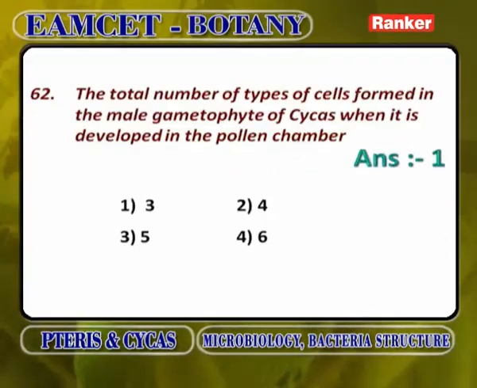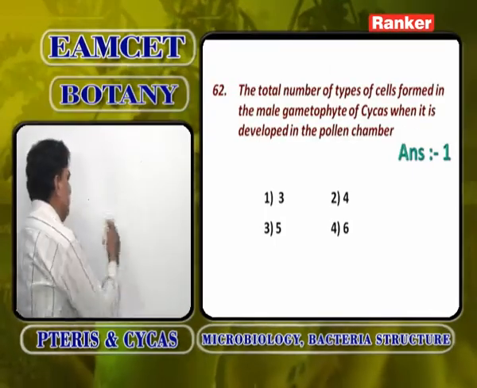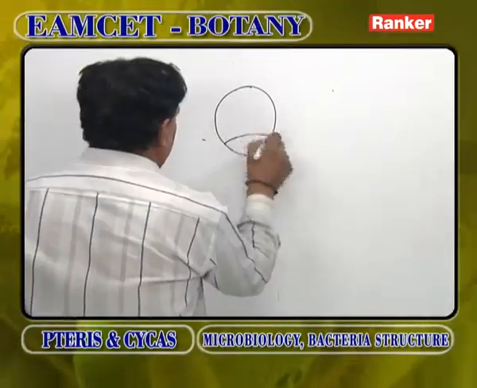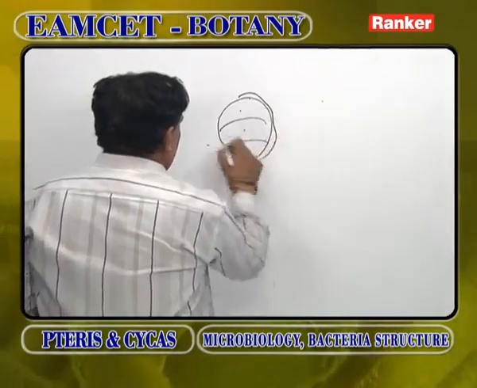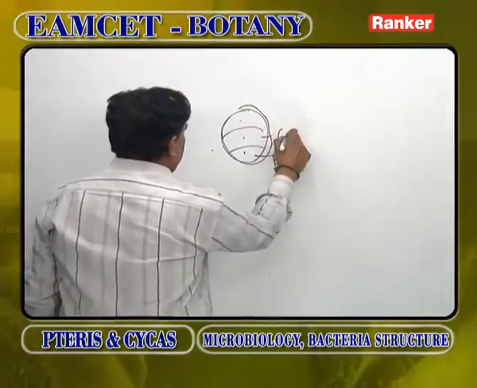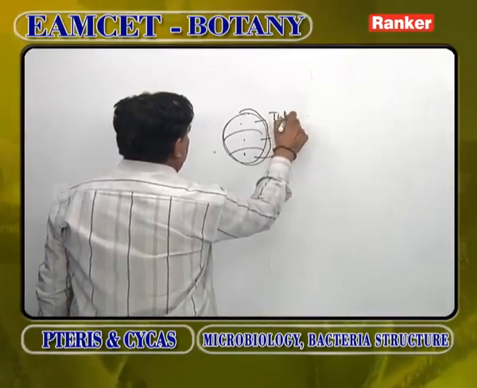The total number of types of cells formed in the male gametophyte of Cycas when it is developed in the pollen chamber. It goes to the pollen chamber in a 3-celled stage: prothalial cell, generative cell, tube cell.